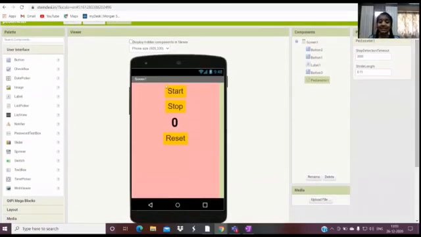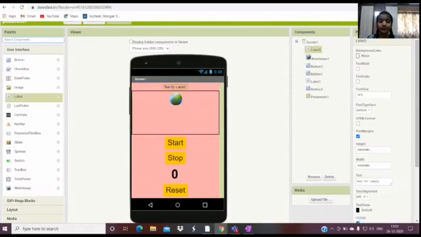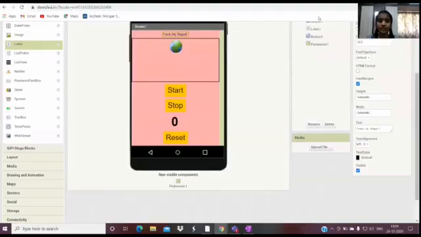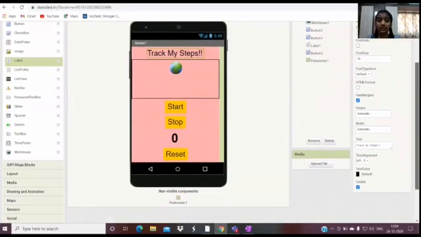The next thing is totally optional, which is a web viewer, right here, to insert an image. I'm going to place it over here and design it by giving a label right here. Now I've given the text as Track My Steps to the label, and let me give this font size 30.